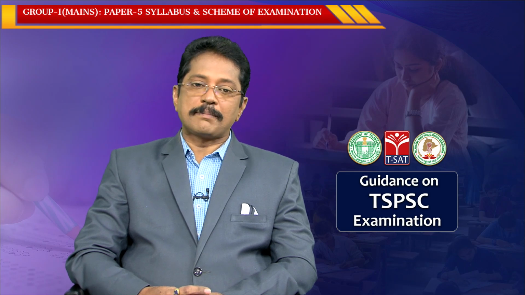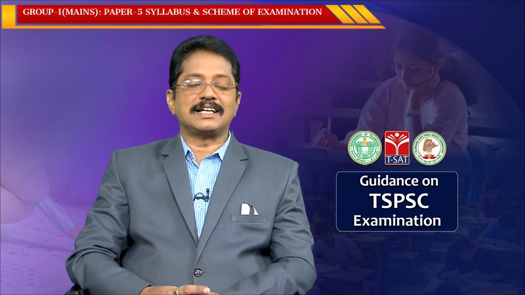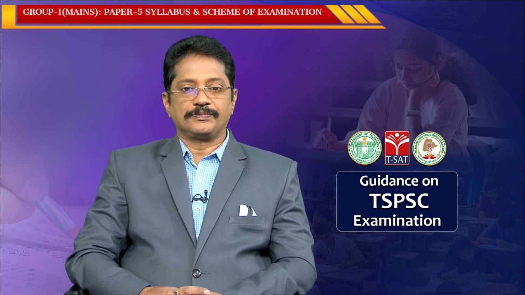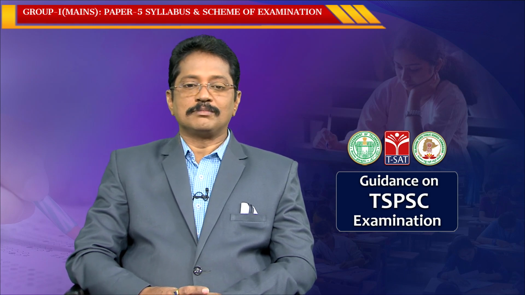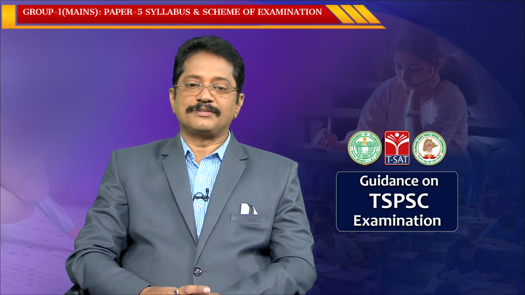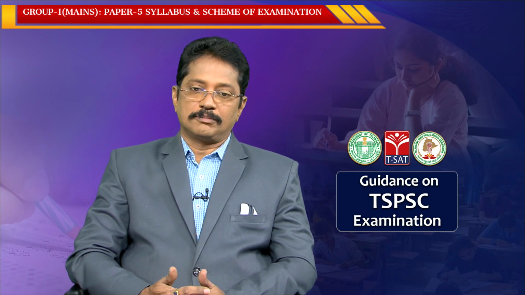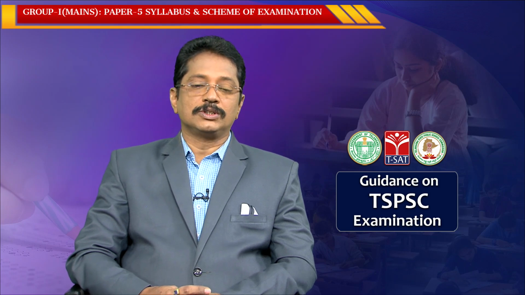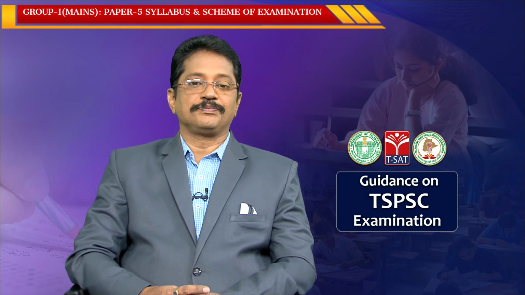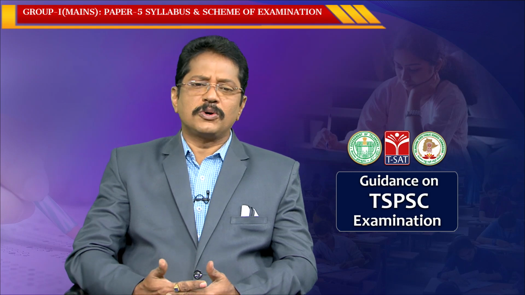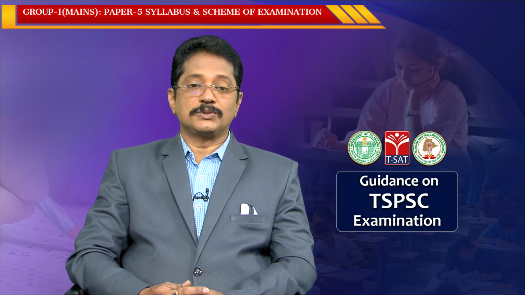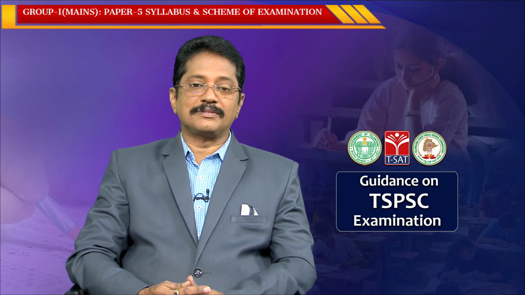Okay. In Paper 5, we have science and technology and data interpretation and problem solving. 100 marks are for science and technology and 50 marks for problem solving and data interpretation. We will discuss which areas we are going to cover and how the questions will come, because this is a scoring paper for you, mostly for people from a non-mathematics background. So you have to give more importance to the preparation of this paper.